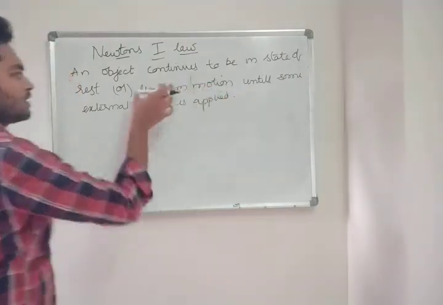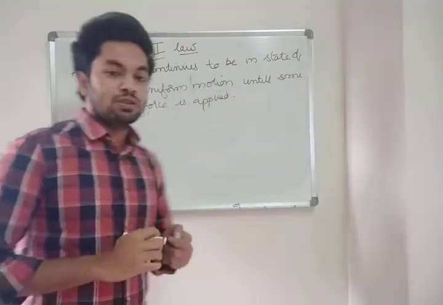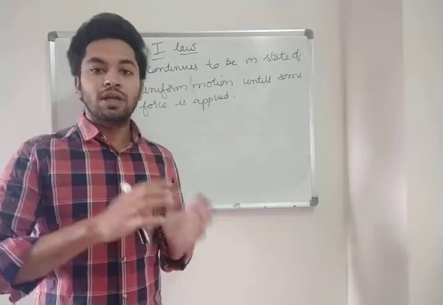Yesterday we discussed what uniform motion is. Uniform motion means equal speed in equal intervals of time.